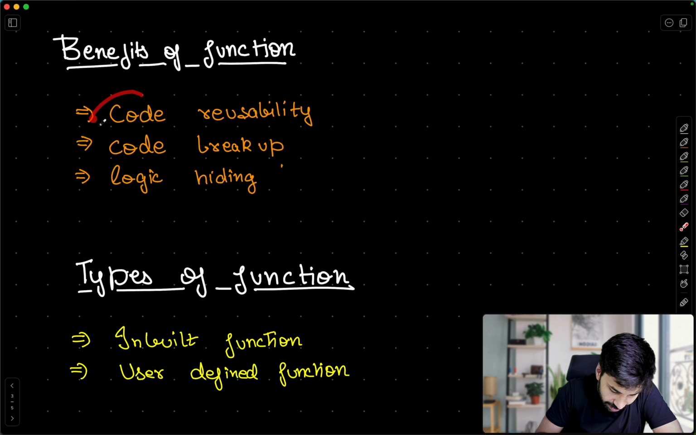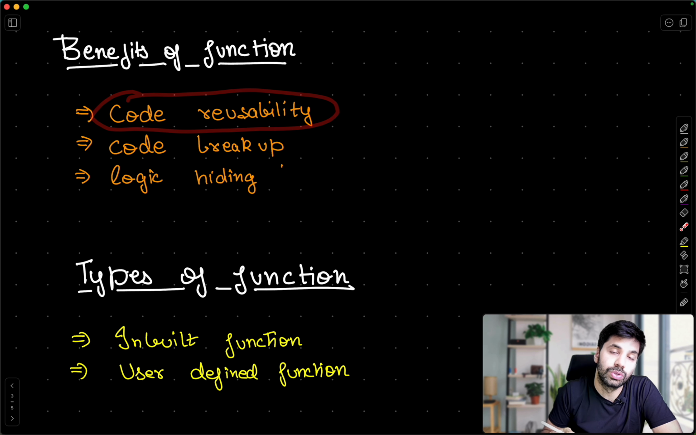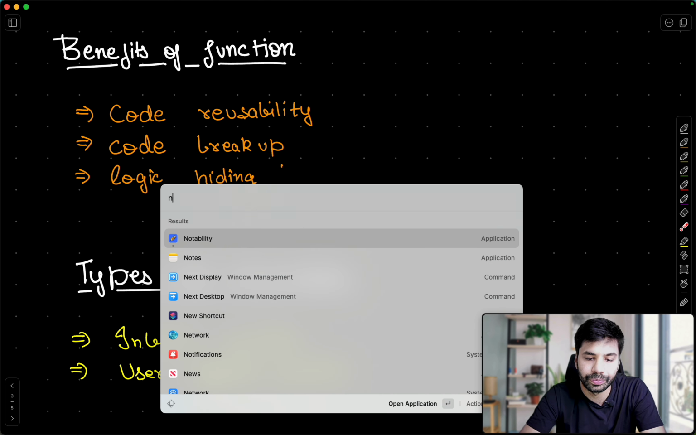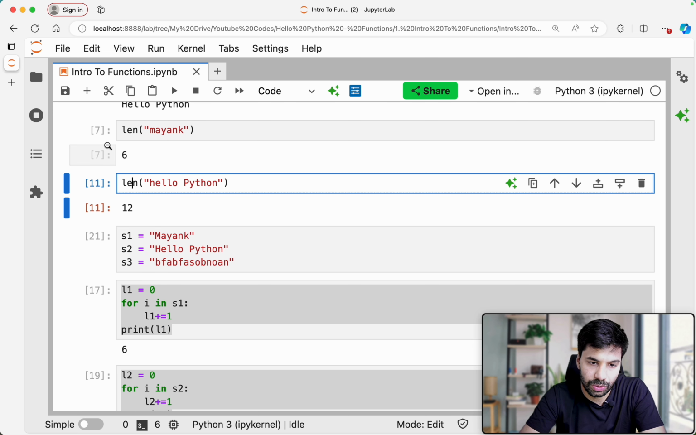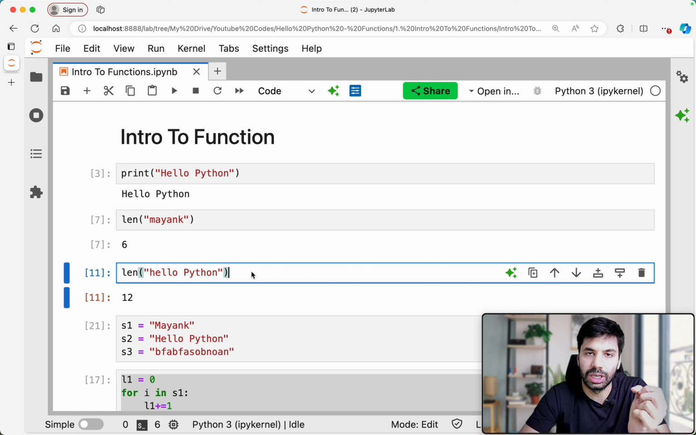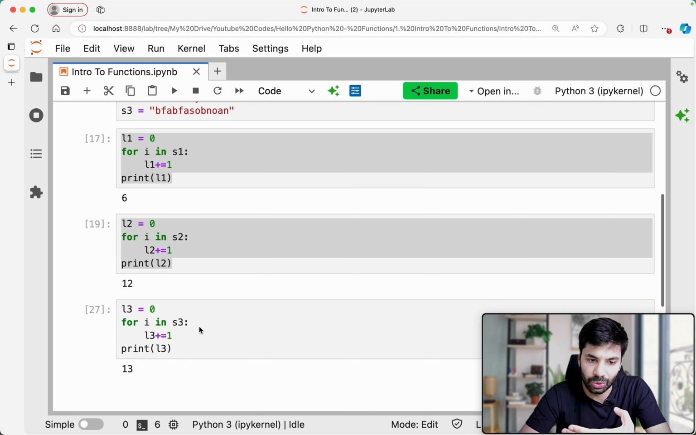The very best benefit is code reusability. What I mean by code reusability is, as you can think here, I am able to reuse whatever code is written. We are going to define our own function as well, where I will be making this length function. Now I am able to reuse this code. I don't have to write this code again and again, the way I'm writing here.